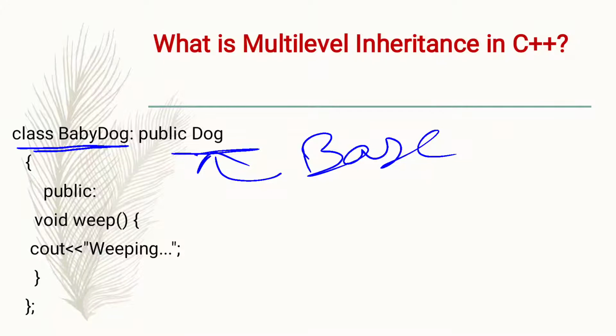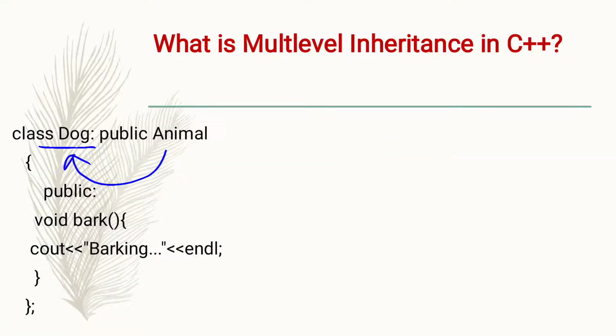Class baby dog inheriting all the property and behavior of class dog, right? So this is the example of multi-level inheritance. Please note this example.